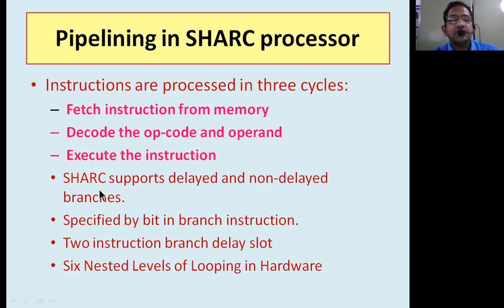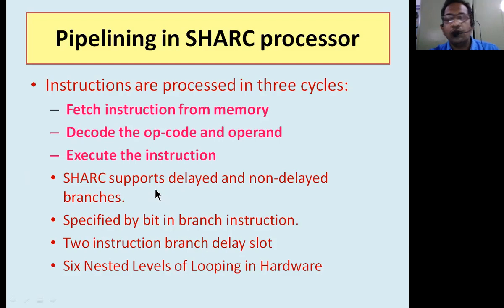And apart from this, SHARC is going to support delayed and non-delayed branches of instructions. There are 2 kinds, a delayed branch and a non-delayed branch of instructions. Something like, in the communication process, there is going to be a dedicated link and there is going to be a public link. In the case of a dedicated link, what happens? You're going to have a non-delayed transmission. In the case of public networks, we're going to have delayed transmissions.